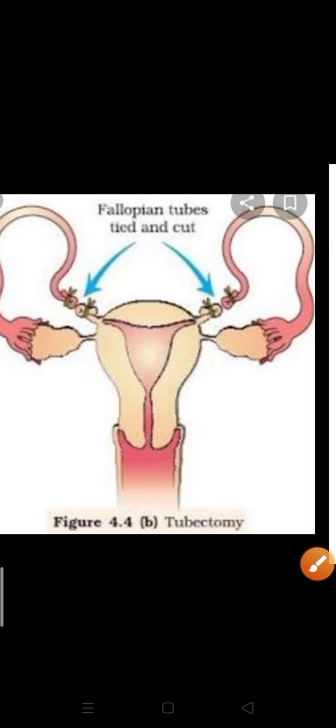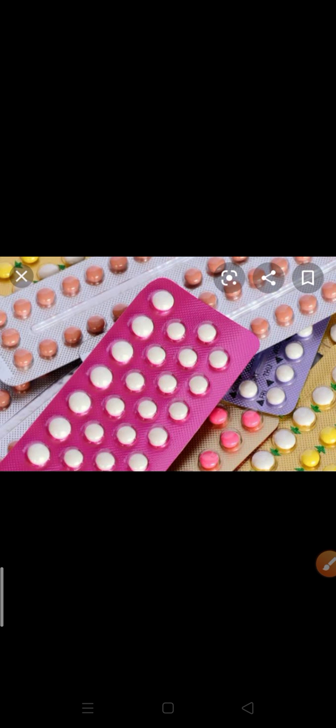The barrier method is a very important type of method in which sperm can't reach the ova. For preventing pregnancy, physical devices such as condoms and diaphragms or cups are used. Condoms are basically used by males, and are also called nirodh. A diaphragm is used by females. A female can put it in the vagina to cover the cervix. They both prevent sperm from meeting the ovum by acting as a barrier.